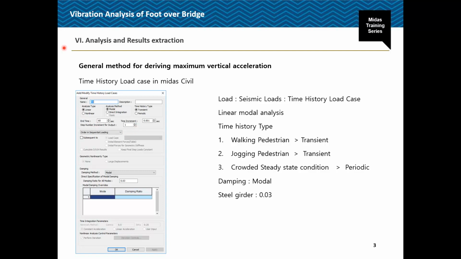The time increment of the time history analysis affects the accuracy of the analysis result. The common thumb rule for determining the time increment is to use at least 1/10 of the smaller period of the time forcing function. So when you are defining the time forcing function, take the smaller period and 1/10 of that.